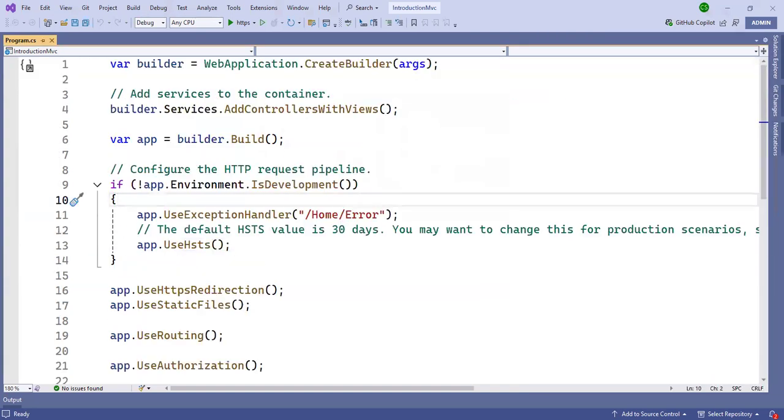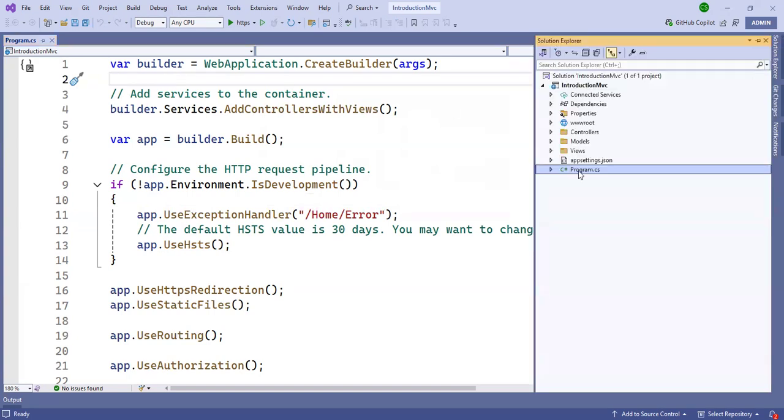Okay, so here I have not checked the checkbox. If you check the checkbox, then by default a console application static void main file is created. So there is a difference there. Here I will give, one by one, what each line is used for. This is the program.cs file.